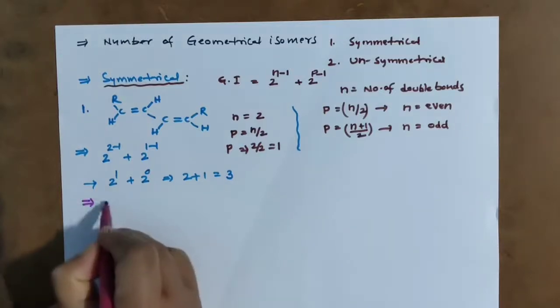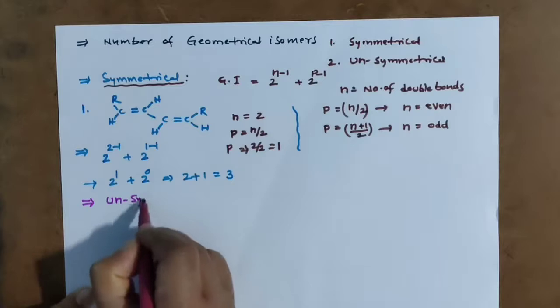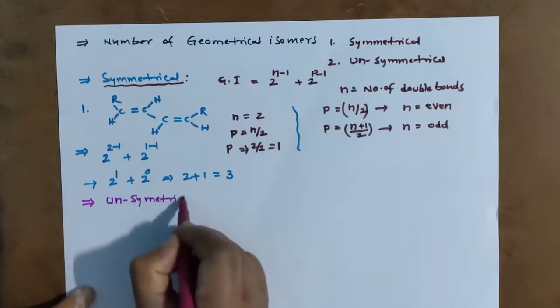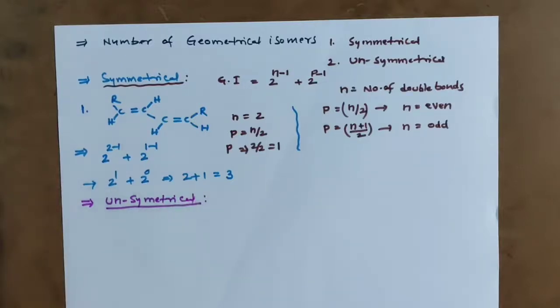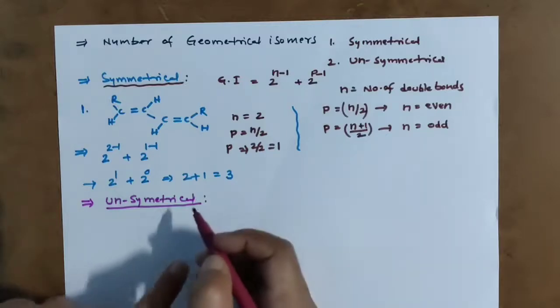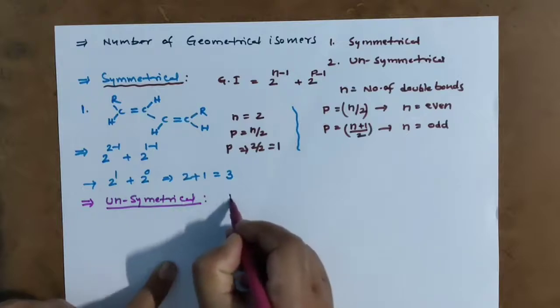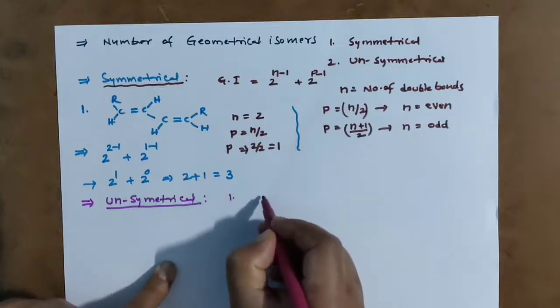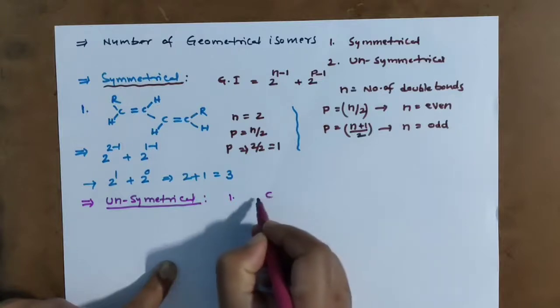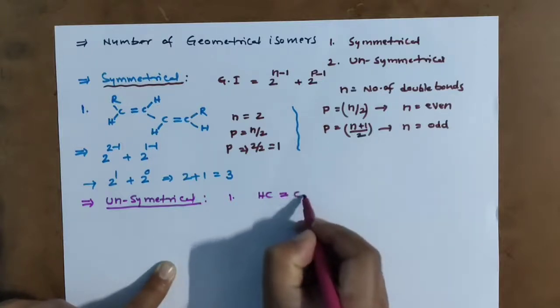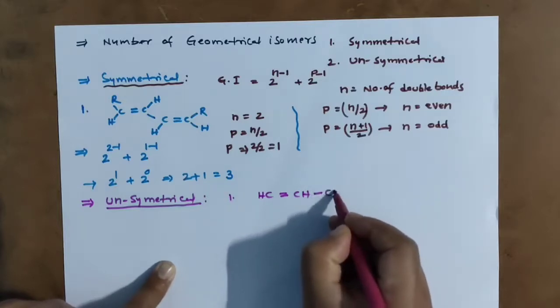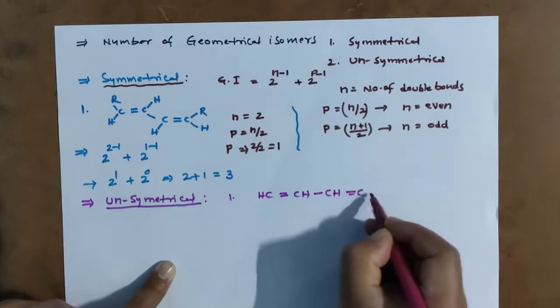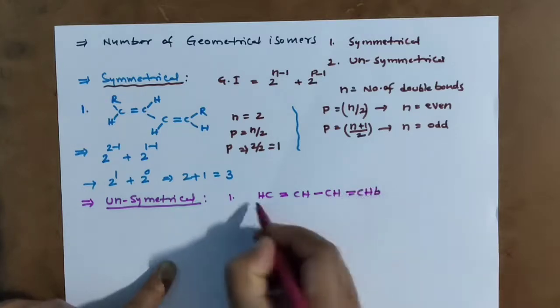If the compound given is symmetrical or unsymmetrical: if ends are the same, it is symmetrical; if ends are different, it is non-symmetrical, means unsymmetrical. Here I am taking the compound like this: CH double bond CH, double bond CH, double bond CH, here B and here A.